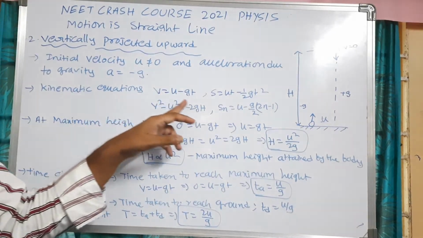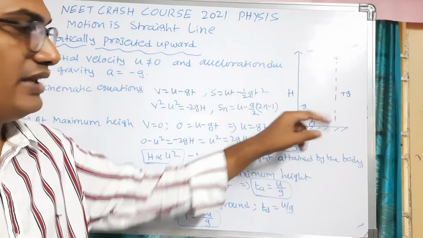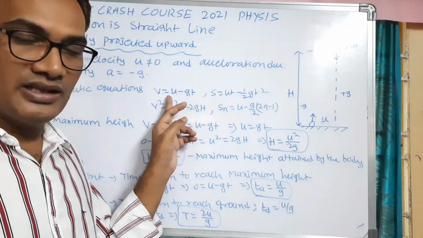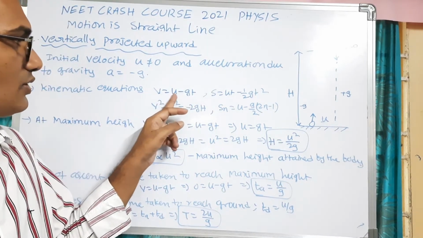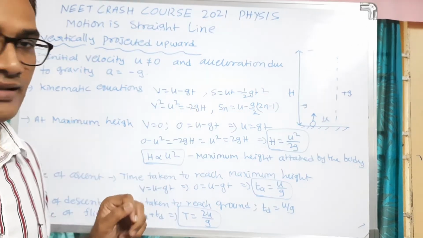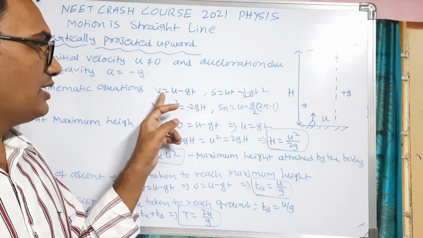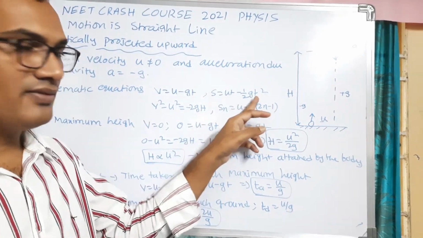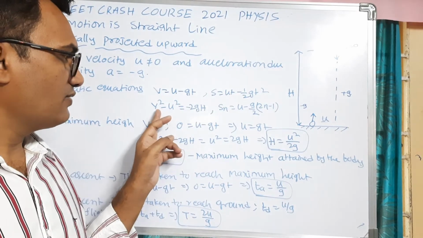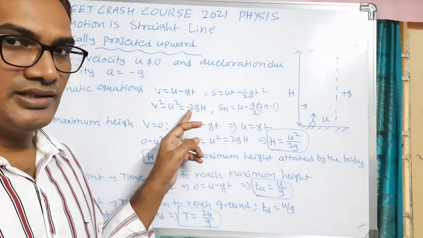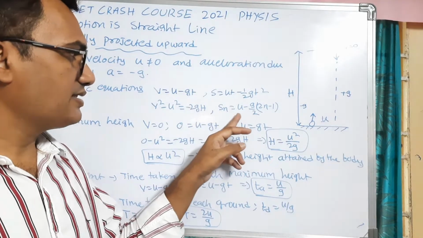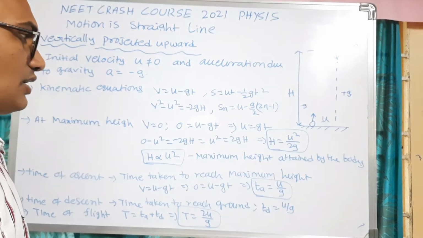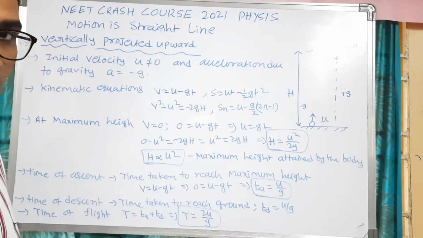So how can the kinematic equations be written in the case of an object projected vertically upward? As we know, the first equation is V is equal to U plus AT. Acceleration due to gravity is negative, so we can write V is equal to U minus GT. Second equation, S is equal to UT plus half AT square, so S is equal to UT minus half GT square. Third one, V square minus U square is equal to 2GH, so G is negative: V square minus U square is equal to minus 2GH. Sn is equal to U minus G by 2 into (2n minus 1). These are the kinematic equations for an object projected vertically upward.